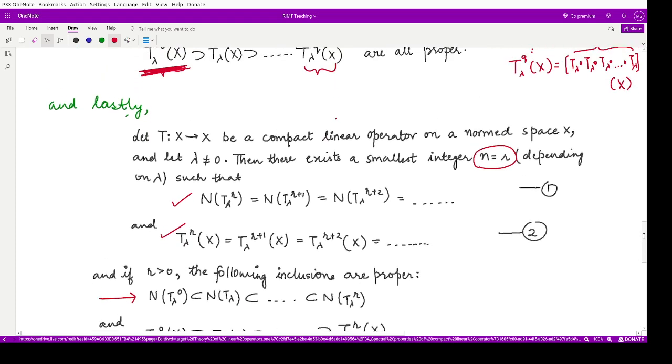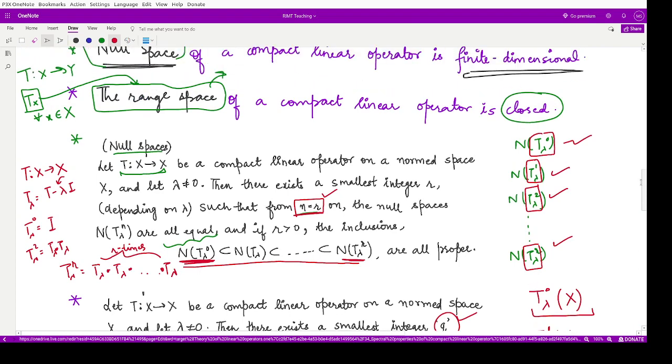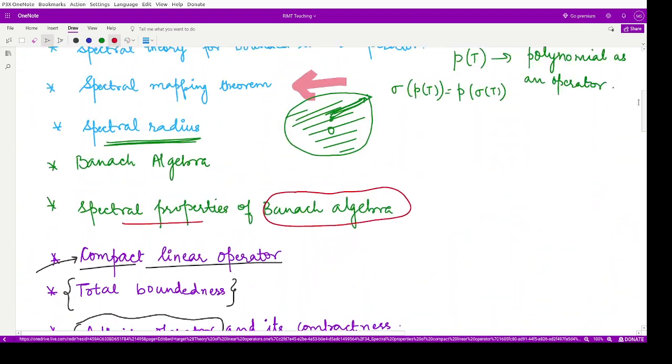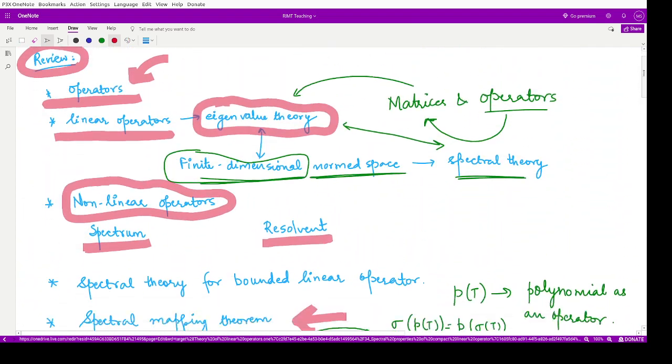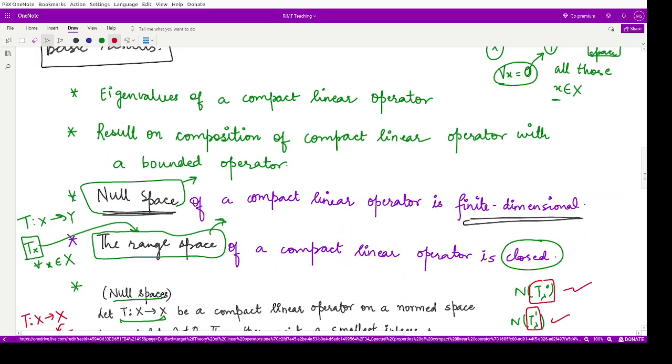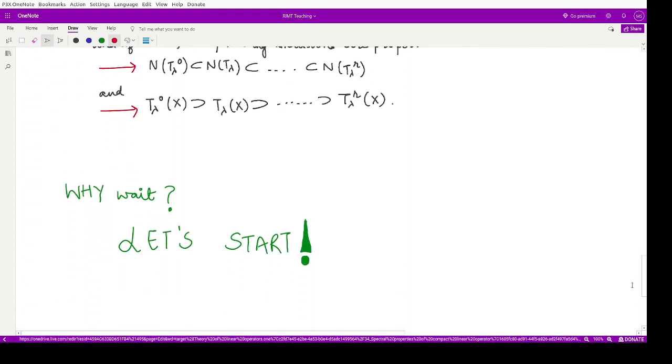All of these results will be covered in the upcoming videos, and we will see in detail the proofs for all these results. So why should we wait? Let us go and start by looking at the proofs for these results.